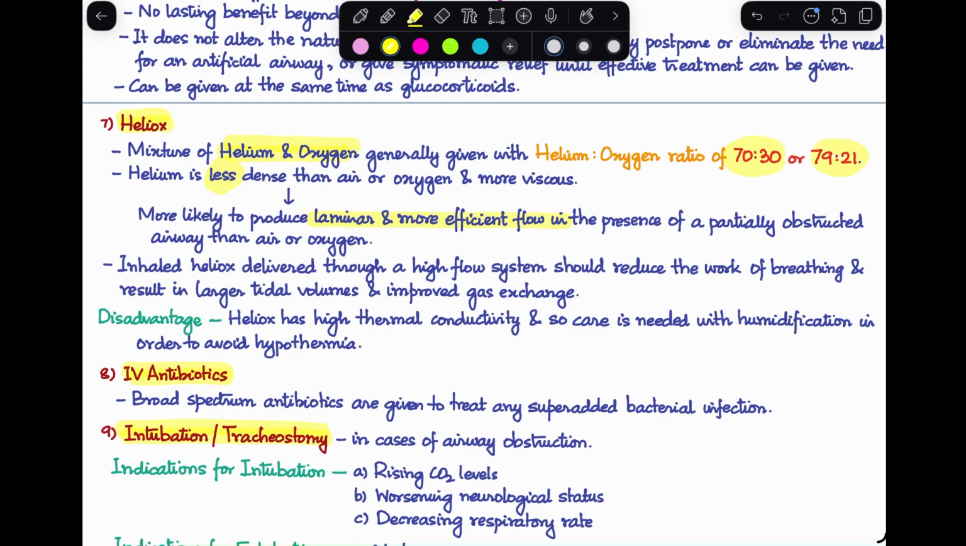Therefore, we give inhaled heliox delivered through a high flow system, and this is how it is going to help. It is going to help reduce the work of breathing of the patient, and it will result in larger tidal volumes and improved gas exchange. Now, the disadvantage of using heliox is that it has very high thermal conductivity, so you have to take care by using humidification along with it in order to avoid hypothermia in your patient. So this is about heliox.